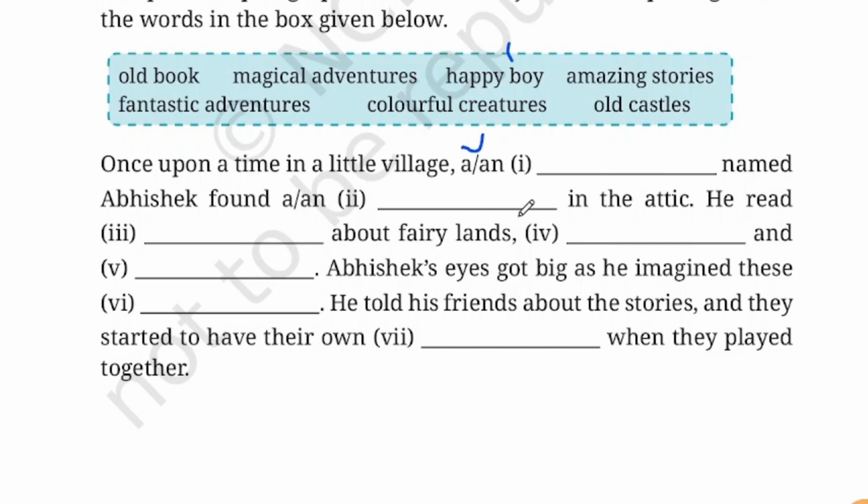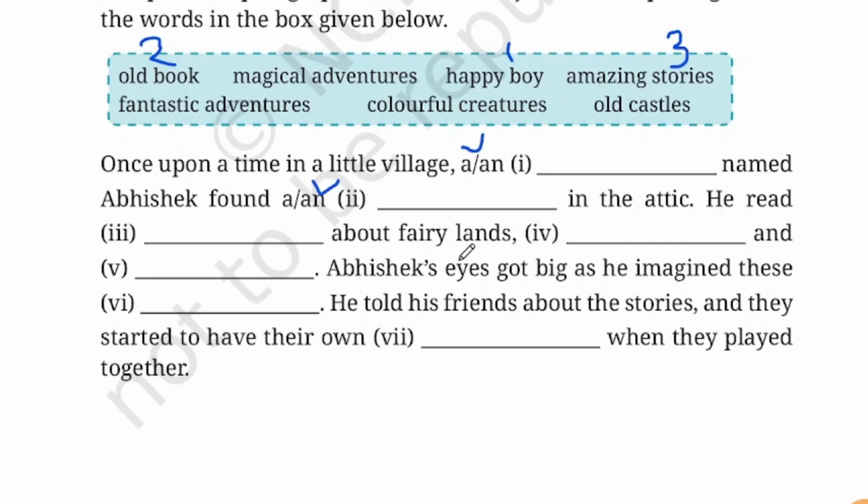So what did he find? We can say that he found an old book. So old, O is a consonant or vowel? It's a vowel. So what will we write? An old book in the attic. He read dash. He read amazing stories from the book. What is he reading? Amazing stories about fairylands. Dash and dash.